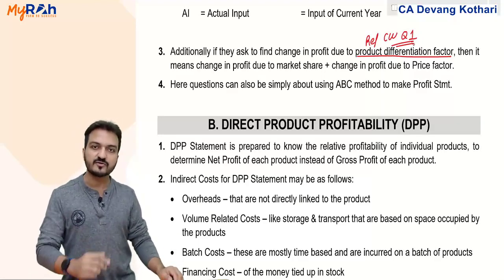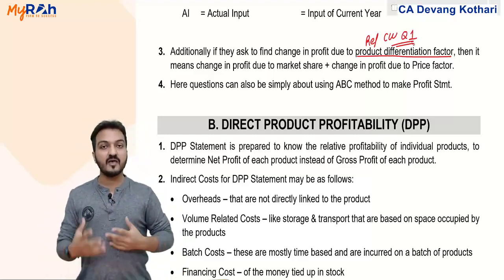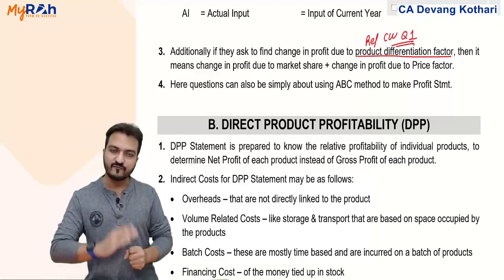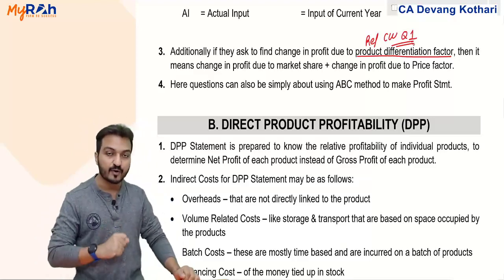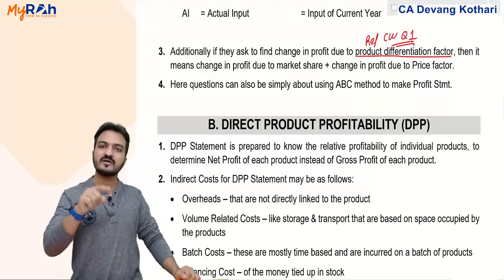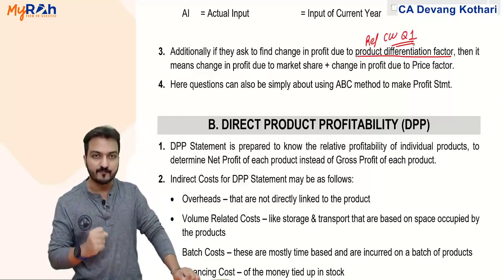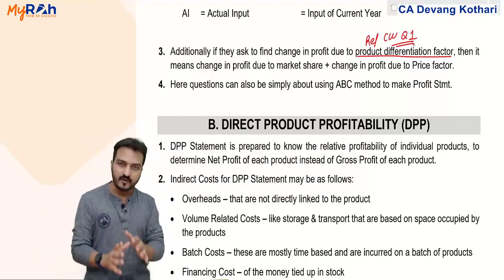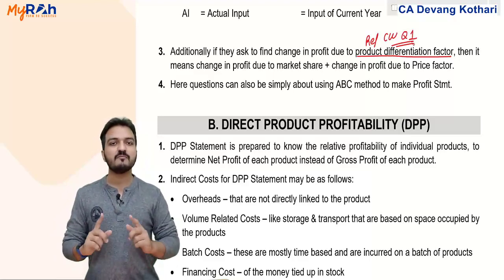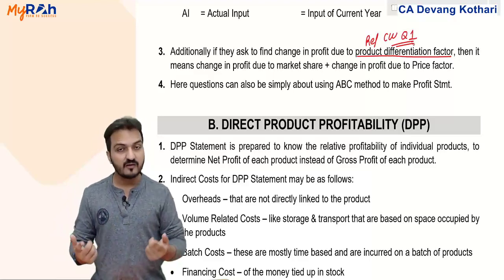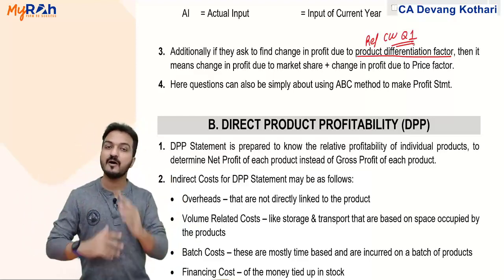Product differentiation, remember chapter 1. It means how much am I able to differentiate my product from my competitors. Now, if I am able to differentiate my product from the competitors, then what is the benefit of that? Well, because of product differentiation, I may get a better market share. And because my product is different, I can charge a better selling price also.